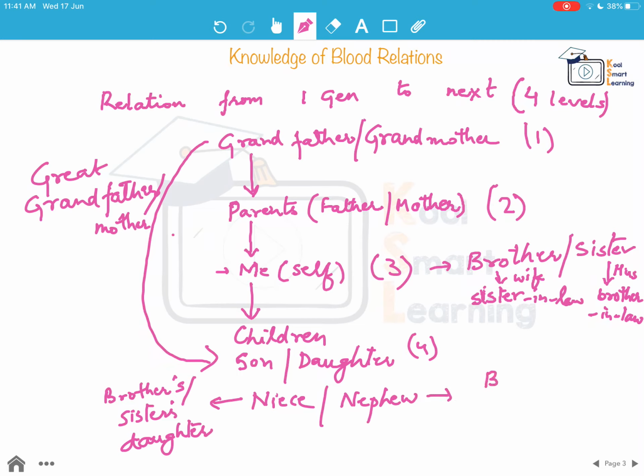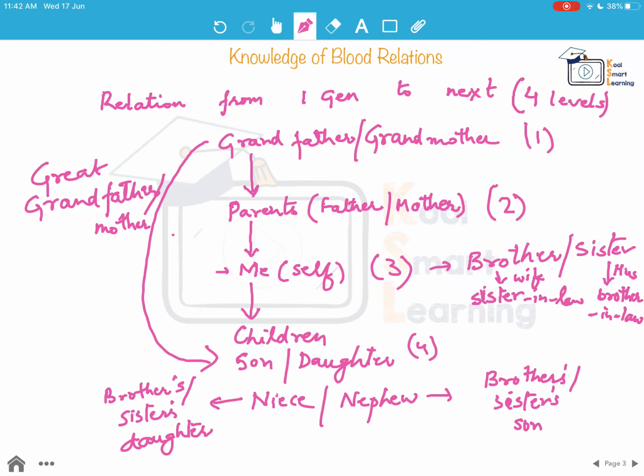And nephew is brother's or sister's son, right? So at the 4th level, I need to know these relations of son, daughter, niece and nephew.